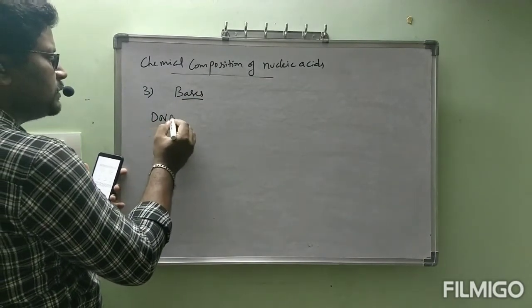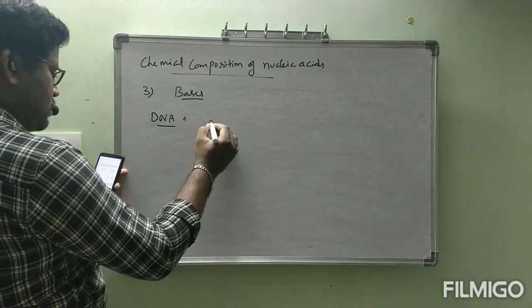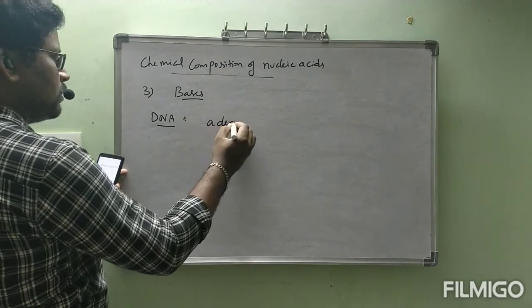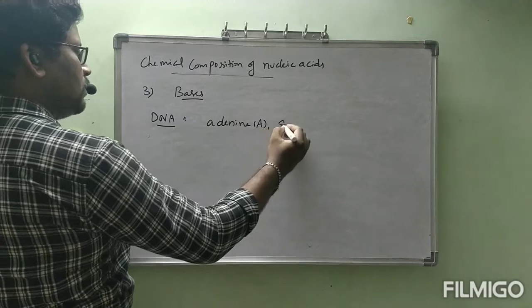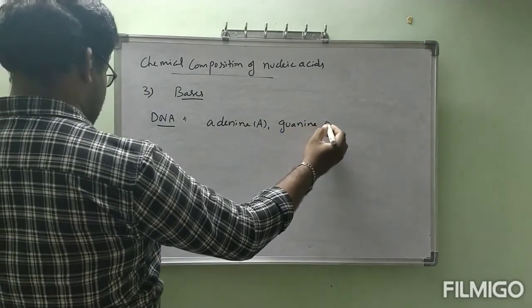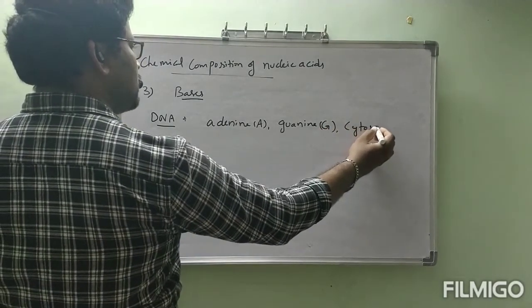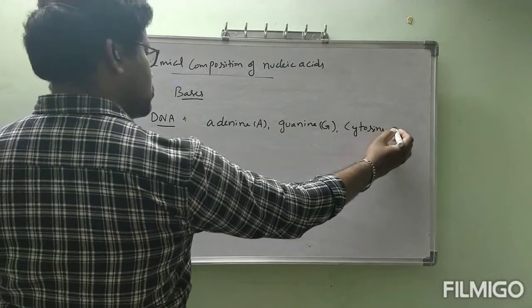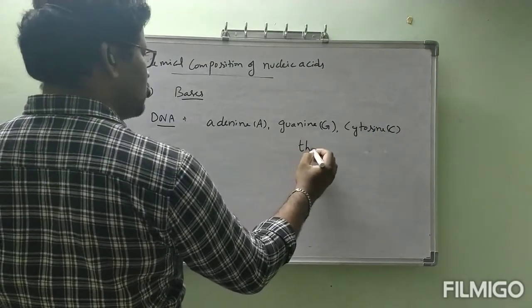DNA contains adenine, guanine, cytosine, and the fourth one, thymine.